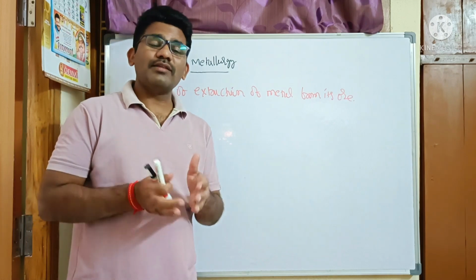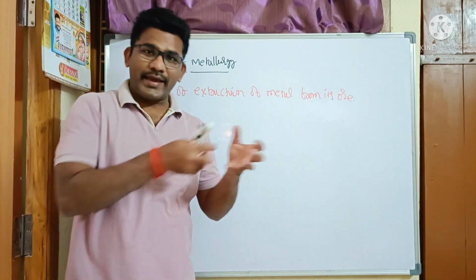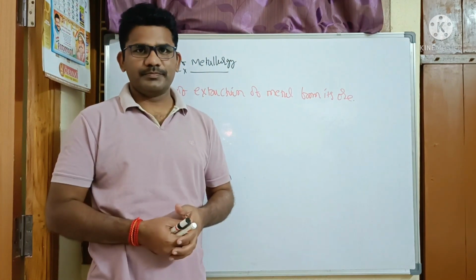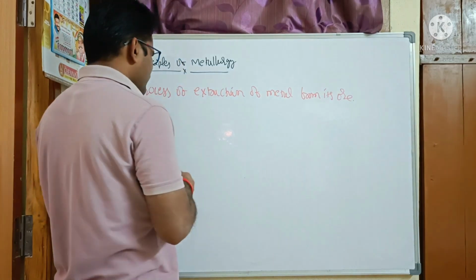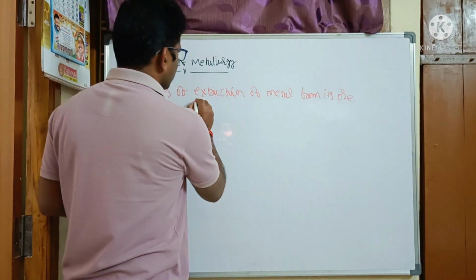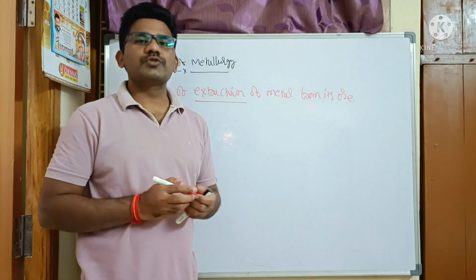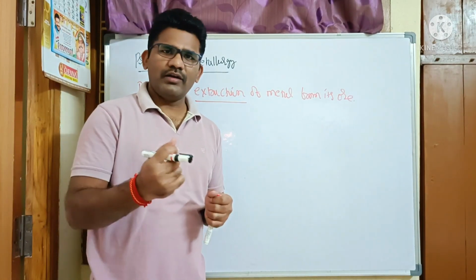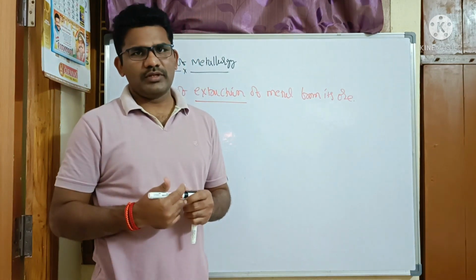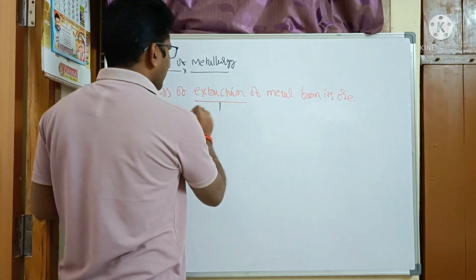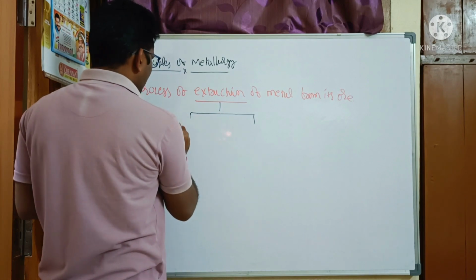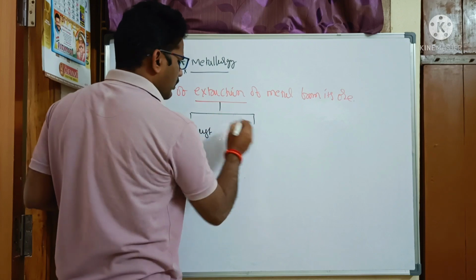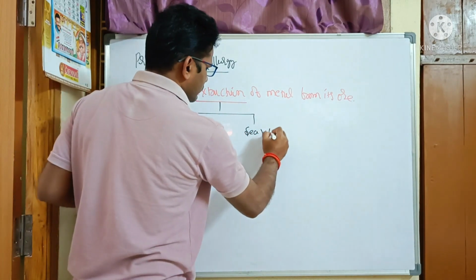That means the different steps to extract a metal can be learned with the help of metallurgy. In order to extract a metal, we need the source. There are two important sources for extraction of the metal. Metals are majorly extracted either from the earth crust or from the seawater.